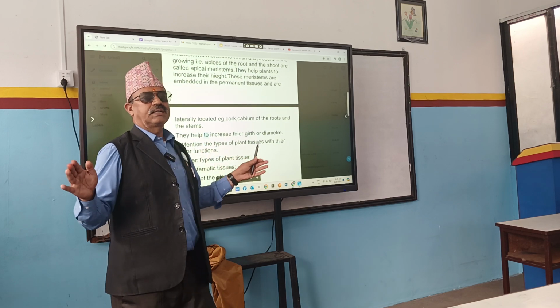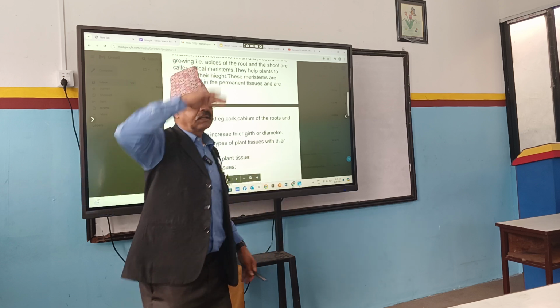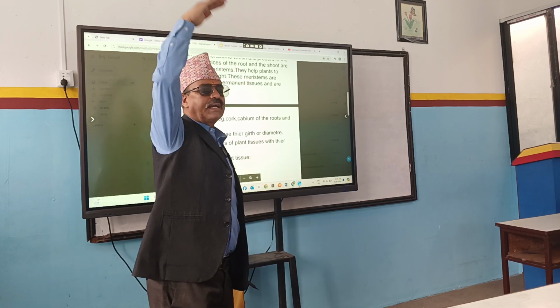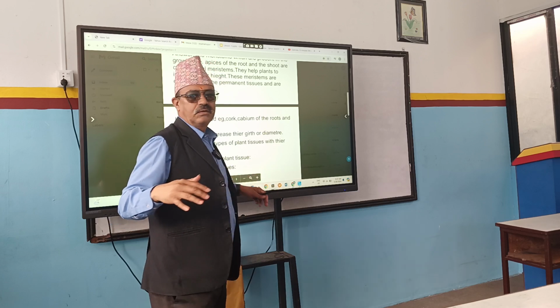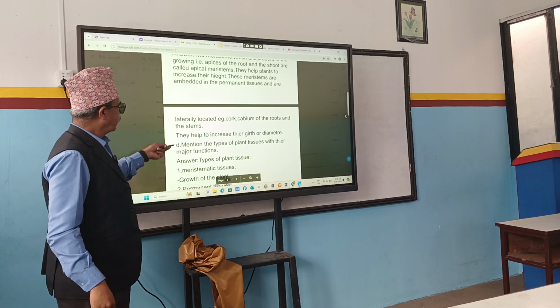Girth means diameter. Thickness is increased by lateral meristem and height is increased by apical meristem. Height, apical; thickness, lateral. In plants, not in the human body. Okay. And what is the next one?